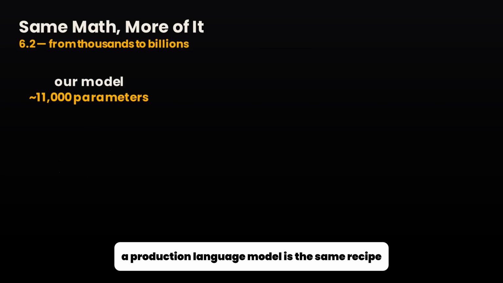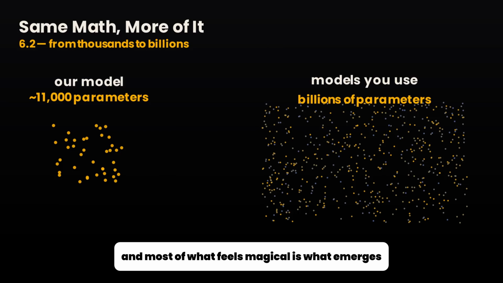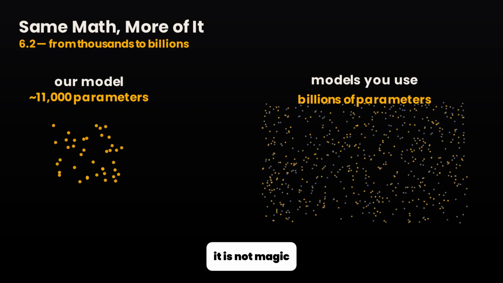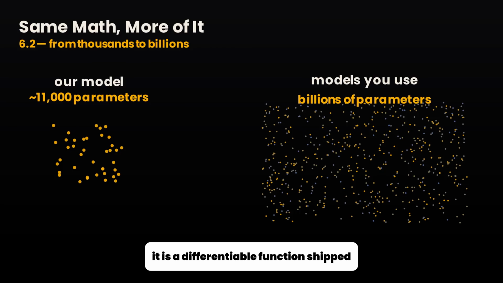A production language model is the same recipe: next token prediction, attention, and gradient descent, scaled to billions of parameters and trillions of tokens. And most of what feels magical is what emerges when you scale that one simple objective enormously. But the machine underneath is the machine you just built. It is not magic, and it is not memorizing the internet word for word. It is a differentiable function shaped by optimization to predict what comes next. And once you have built the small one with your own hands, the large one is no longer a mystery.